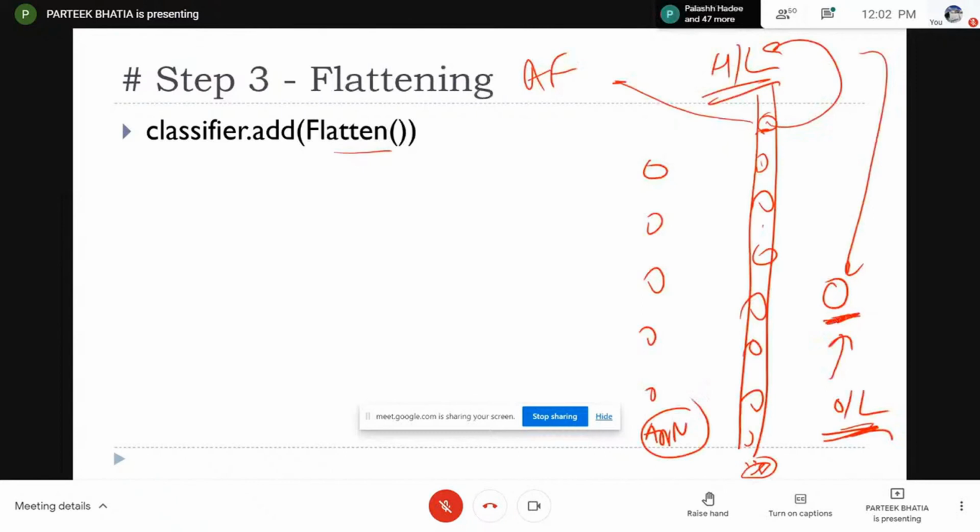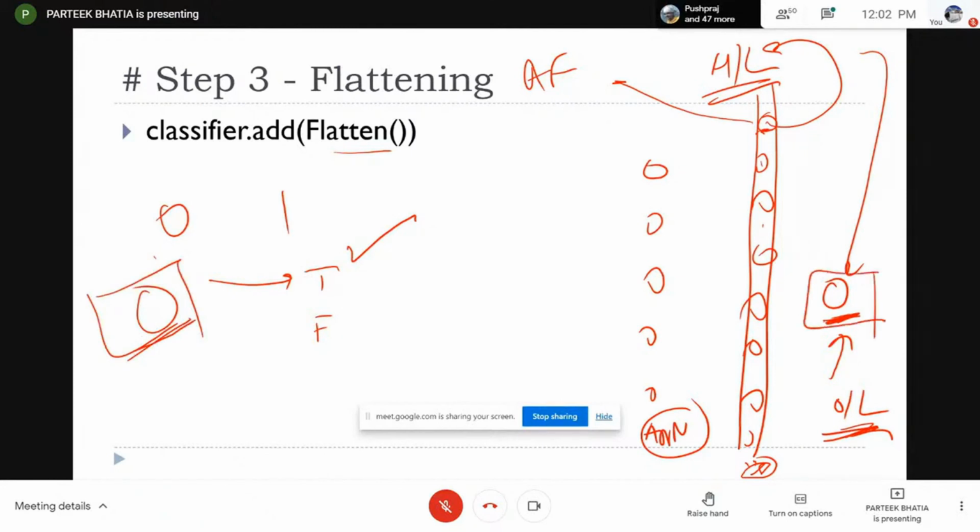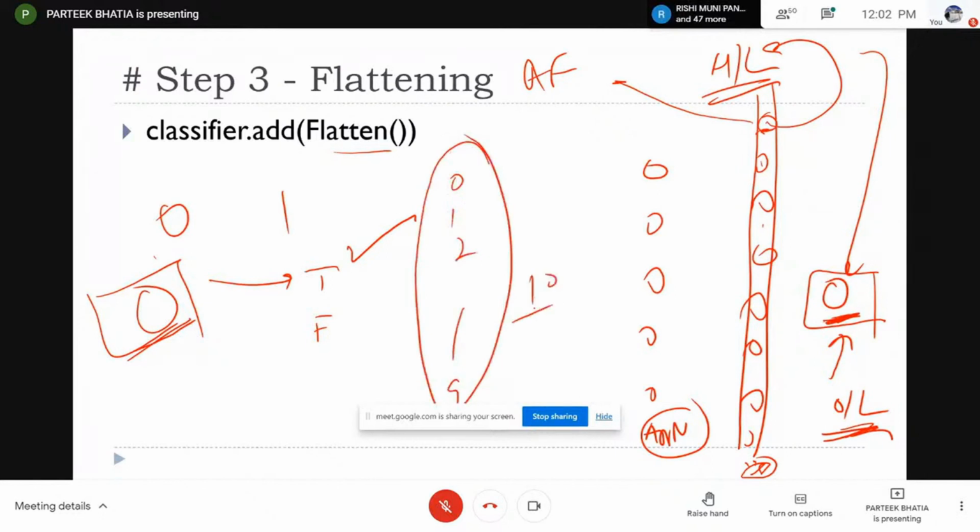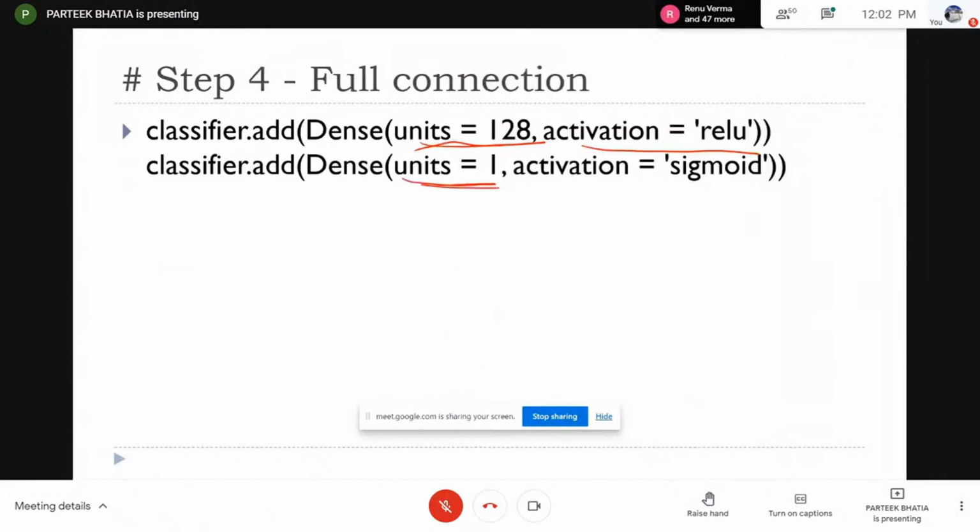Then we have an output layer, and this is a binary classifier. Binary classifier means that I can make predictions just by having true or false. If it is dog, I will say 1. If it is cat, I will say 0. So only one node is sufficient to tell 0 or 1. That's why I'm using only one node for the binary classifier. But if I have to predict between the digits 0 to 9, then I have to use 10 nodes. But this is an example of dog and cat, so I'm using only one output node.